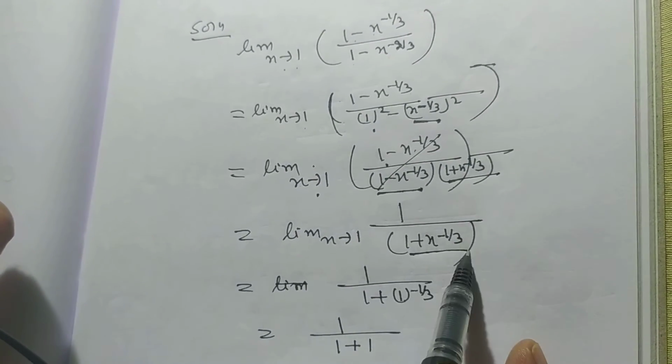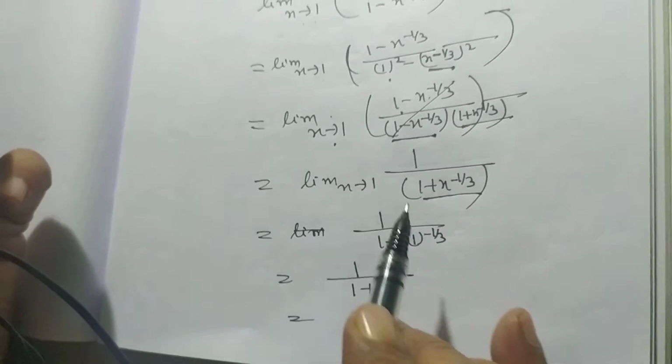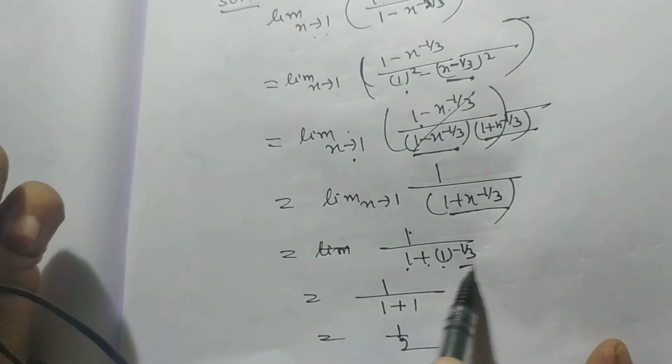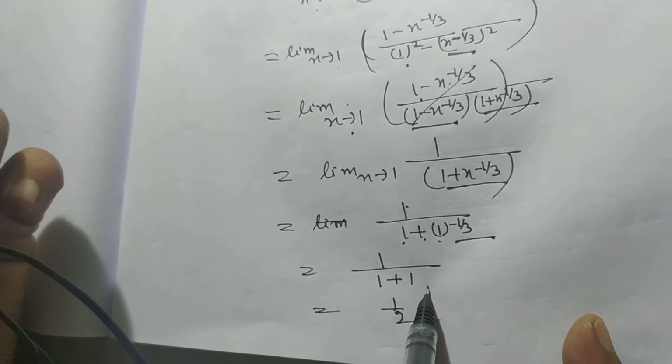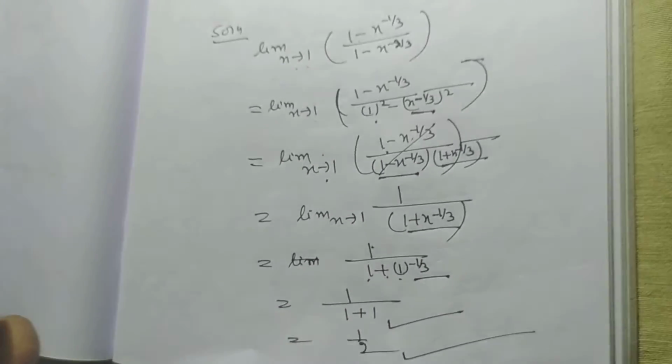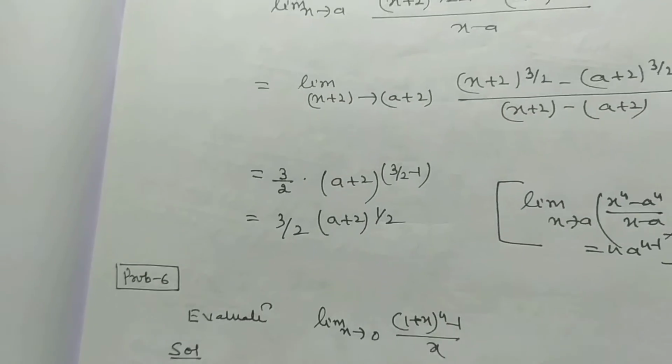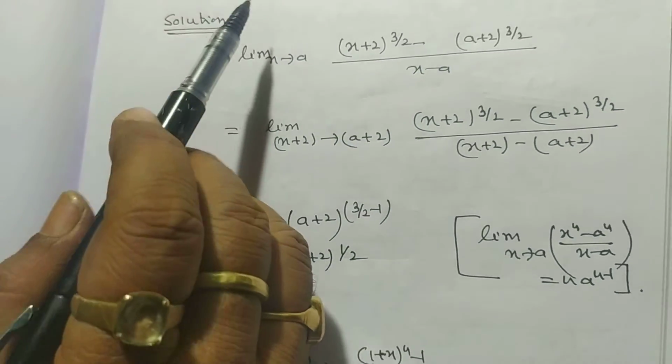Limit x tends to 1, 1 by (1 plus x to the power minus 1 by 3). So it will be 1 divided by (1 plus 1 to the power minus 1 by 3), that is 1 by 1 plus 1, that is 1 by 2. So my dear students, in this way we can solve this problem. Now see this problem.